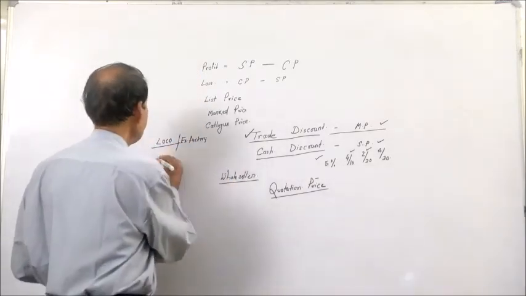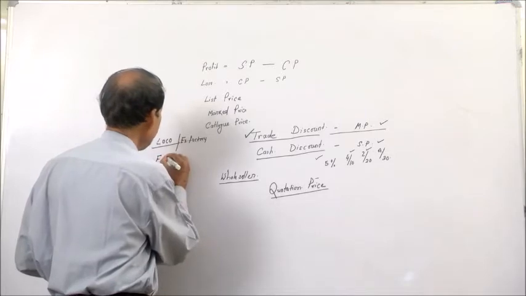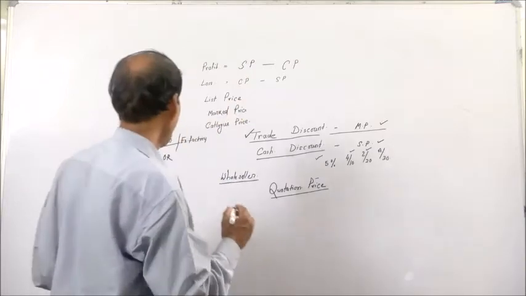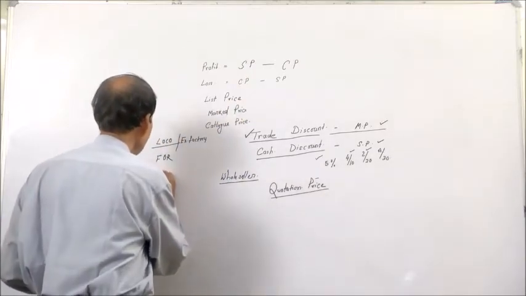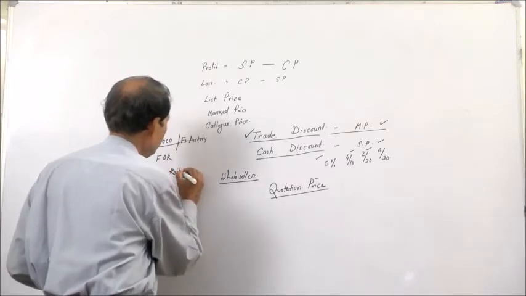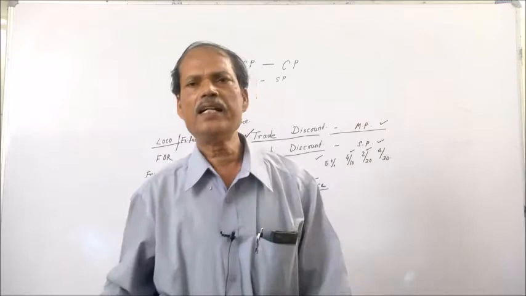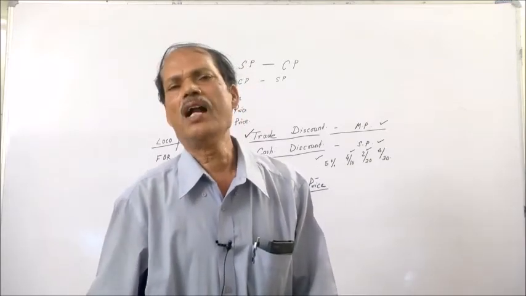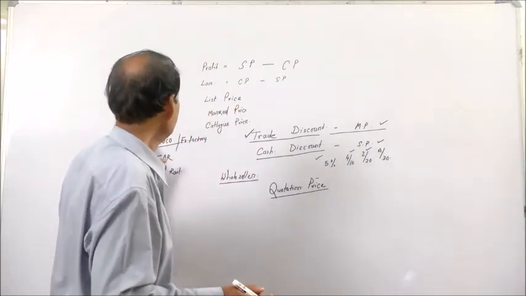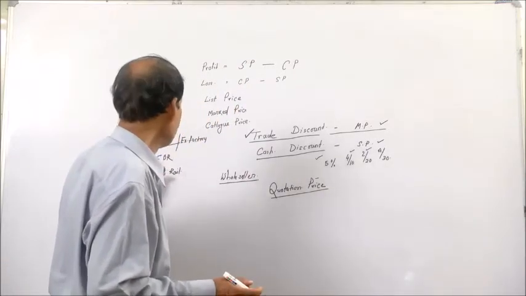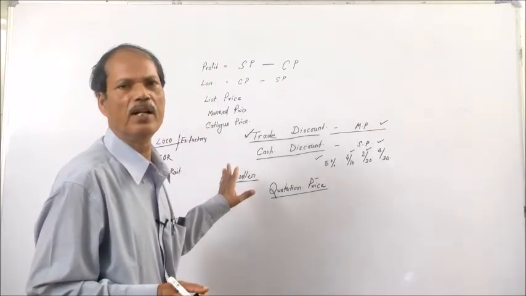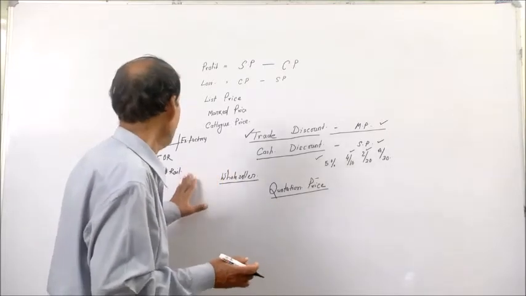Then another price is FOR price, that is free on rail. When the goods are carried to the railway station and loaded on the rail, this price includes the ex-factory price plus carriage to the railway station plus the loading charges on the rail.